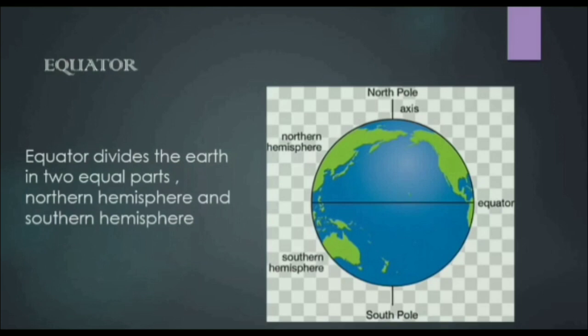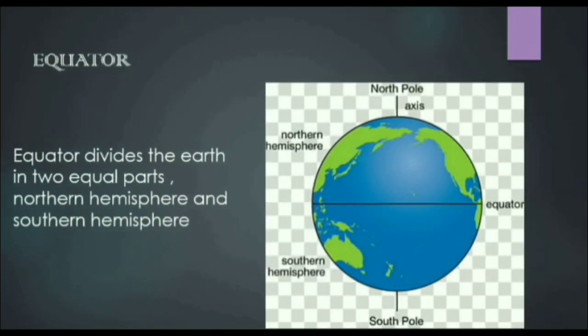Children, when we have to locate a place or find the location of a place, what do we need? We must know its distance and direction from one place or point. This point is called a reference point or basic point.